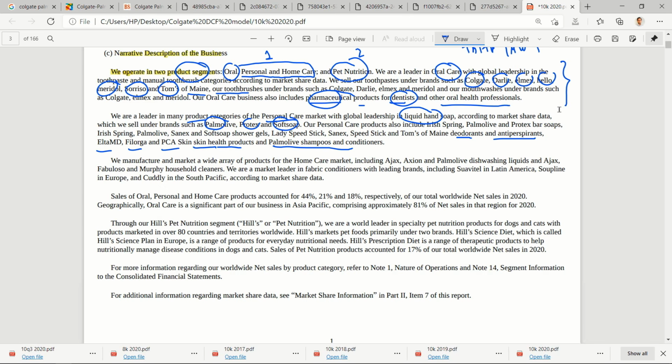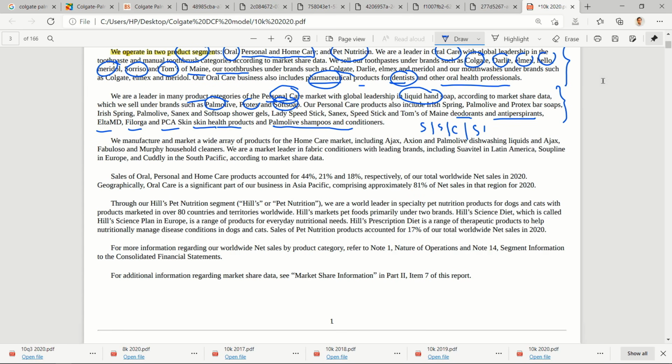Okay, so after reading so many brand names, few of them are not very popular in India, but they are into soaps, shampoos, conditioners, shower gels, let's say bathing products basically, right? Personal care products, and they are also into deodorants and antiperspirants.